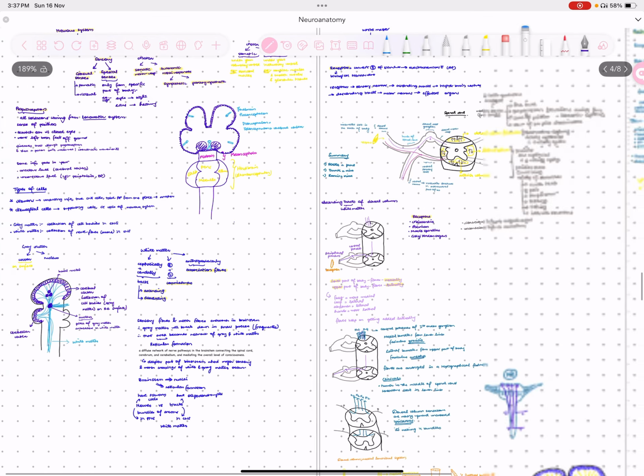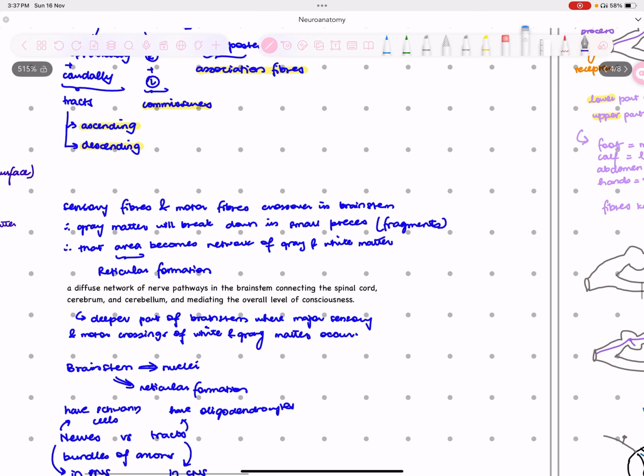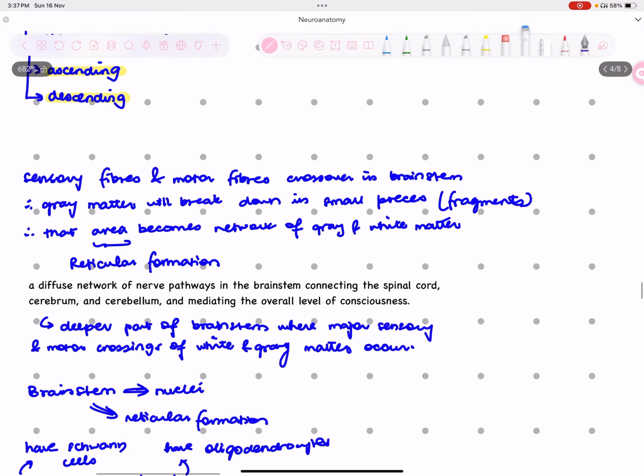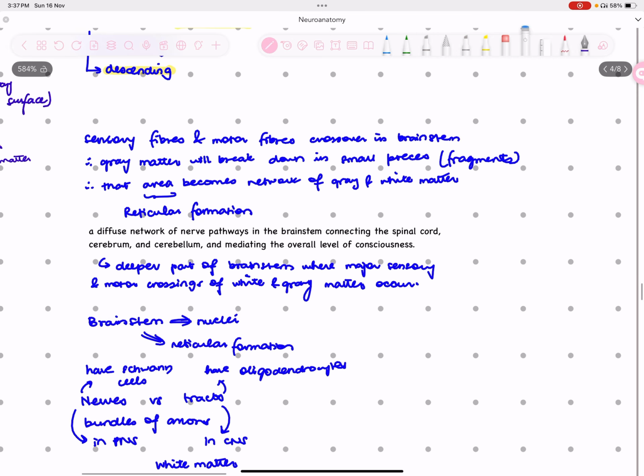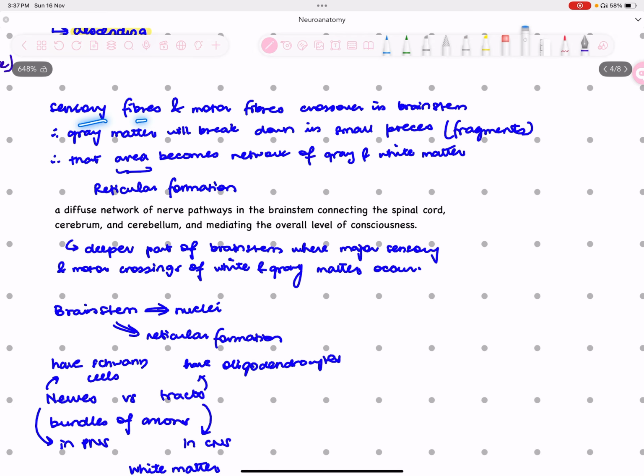Now moving forward, sensory fibers and motor fibers cross over in the brainstem. This is some extra information, but let's go over it. Therefore, gray matter will break down in small pieces, fragments. That area becomes a network of gray and white matter, the reticular formation. This will be clarified further in the upcoming minutes.